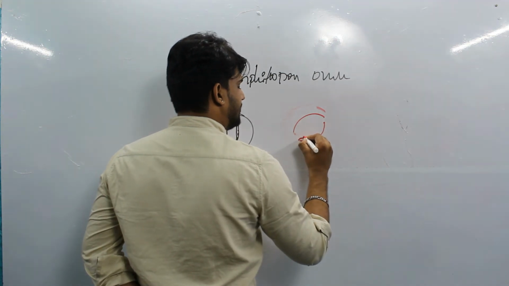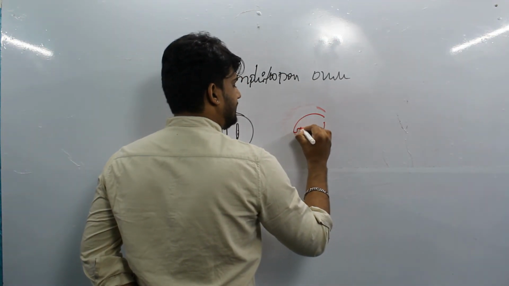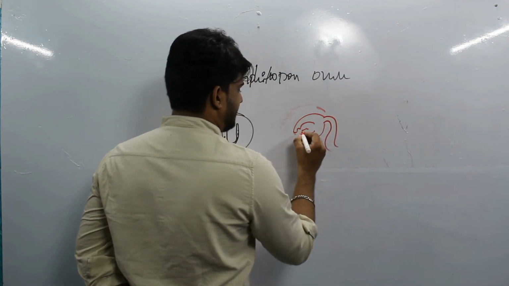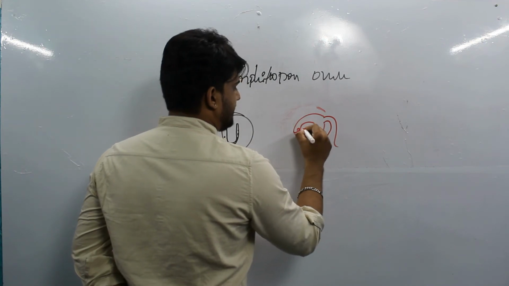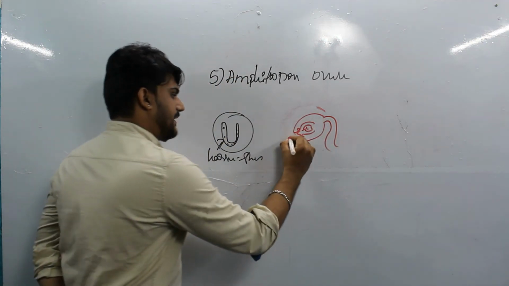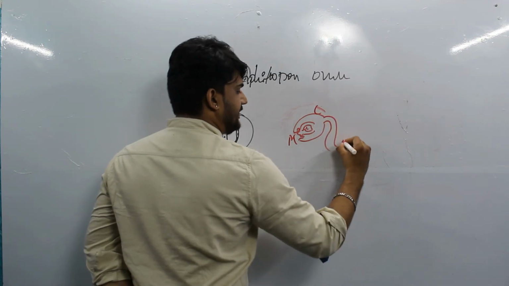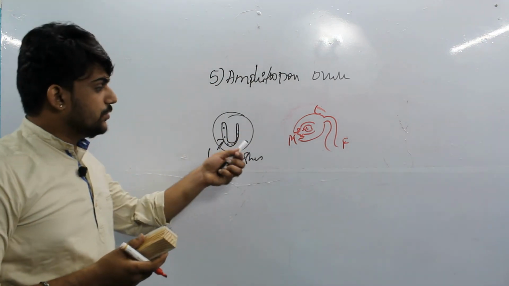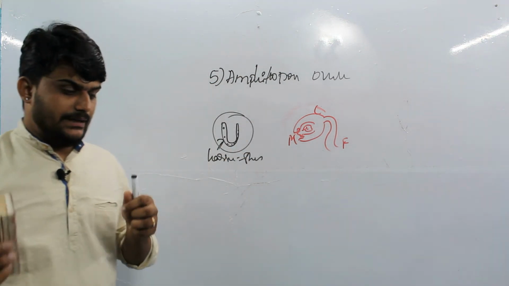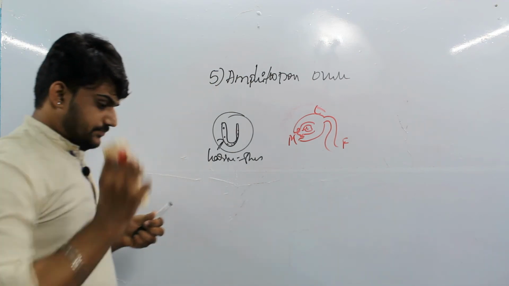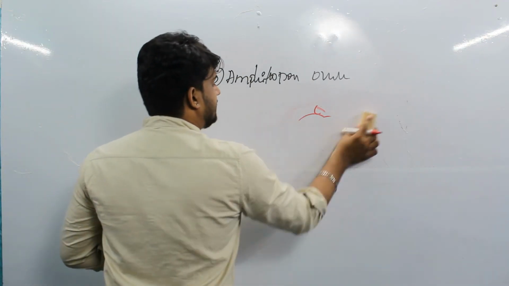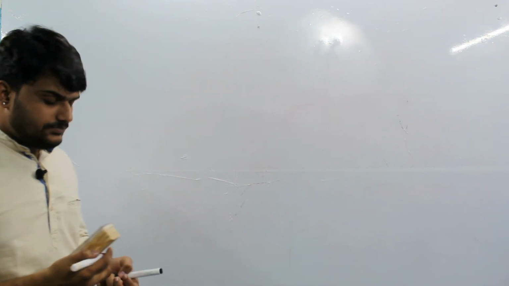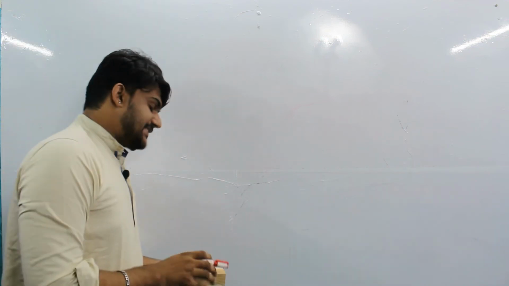Somewhat it looks like this. The chalaza will be there, and it comes like this, and here the embryo sac will be there. This is the micropylar end, chalazal end, and funicle end. The complete embryo sac, or ovule, is horseshoe shaped. That is the very important character of it. Moving on to the last, the sixth ovule, that is the circinotropous ovule.